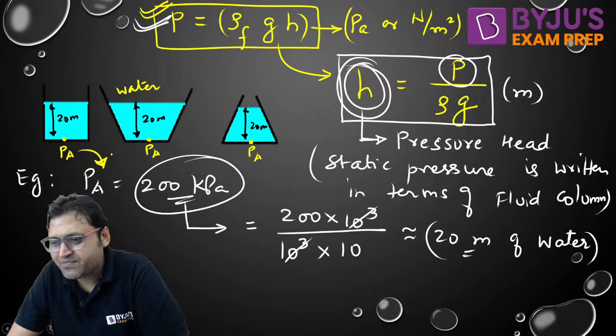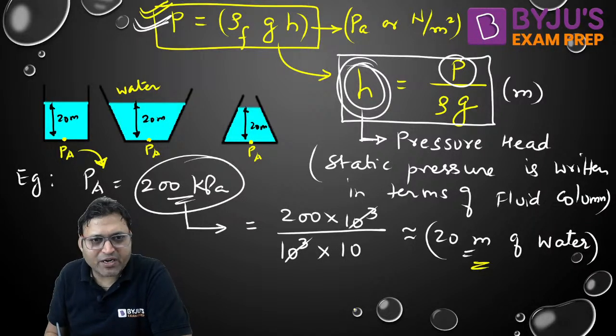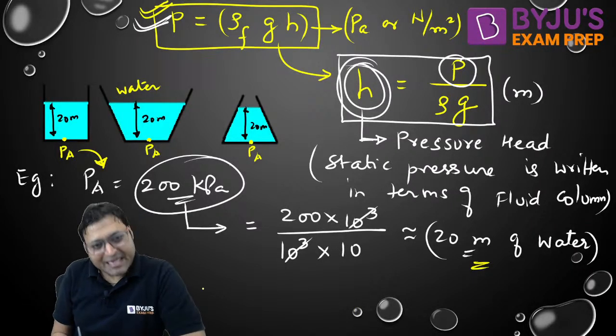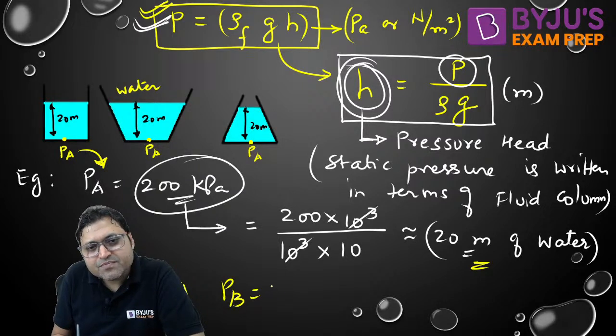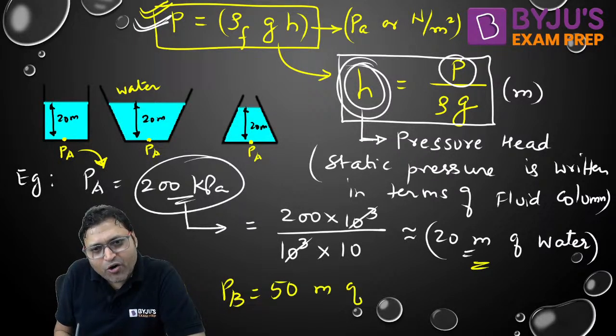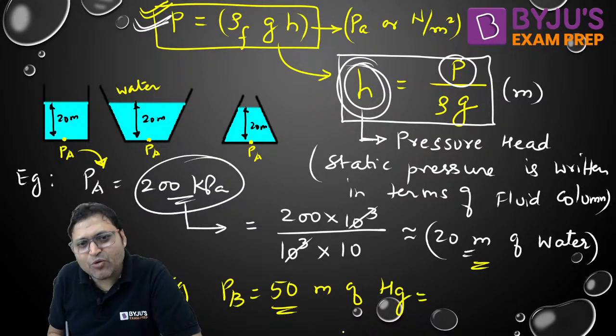That is the meaning. So the pressure can easily be written in terms of meter of water column. Similarly, if PB is equal to 50 meter of mercury, can you convert it into Pascal?